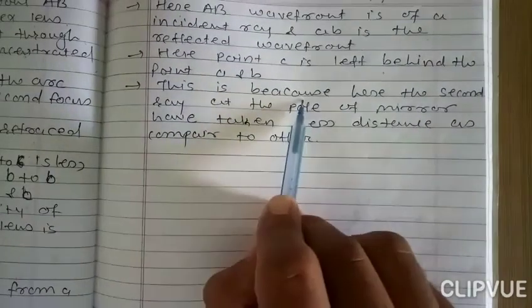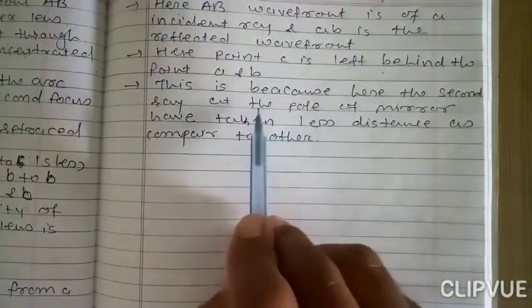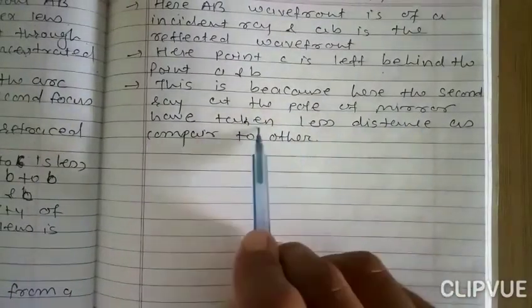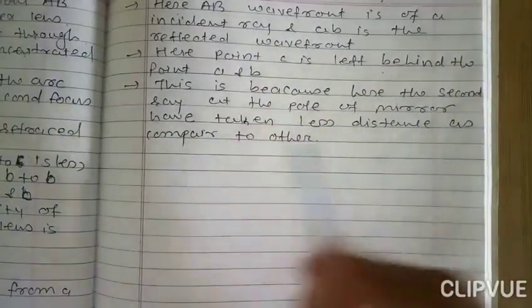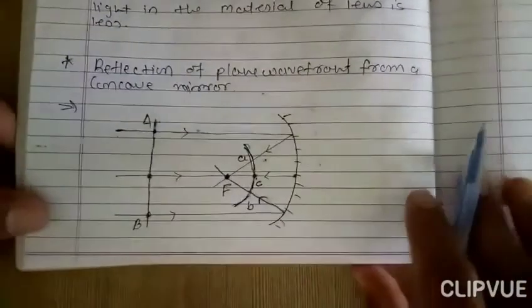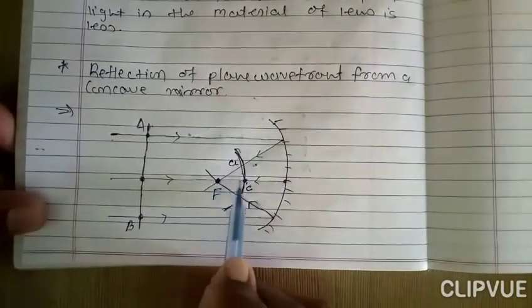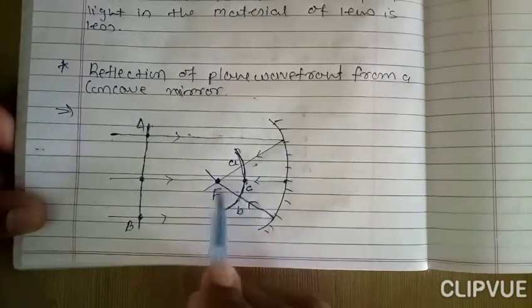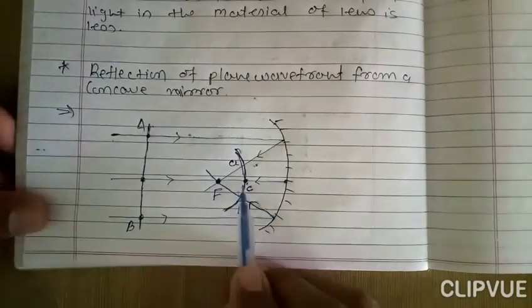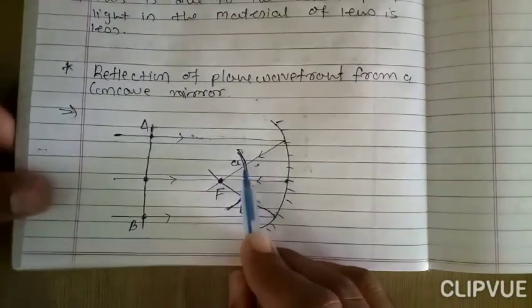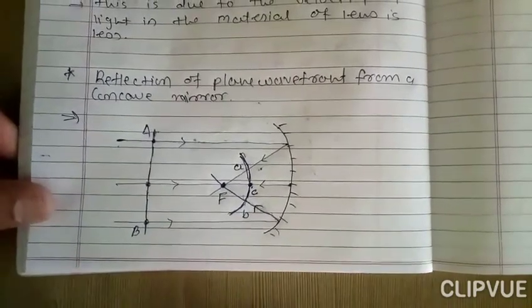This is because the second ray at the pole of the mirror has taken a lesser distance as compared to the others. You can say that this takes a lesser distance as compared to the others, right? So C is left behind point A and point B. Okay, thank you.